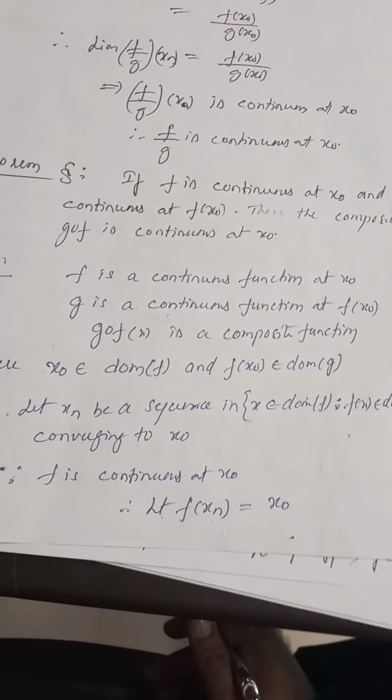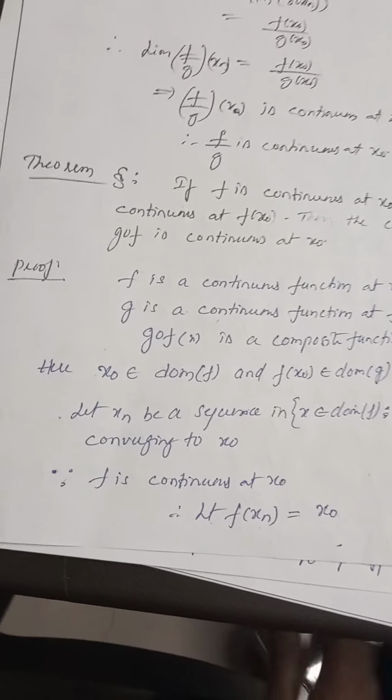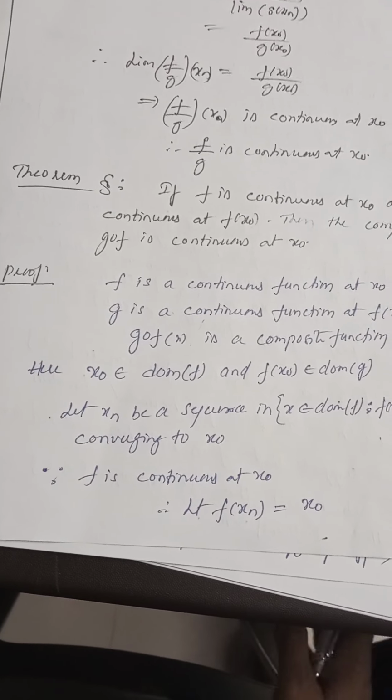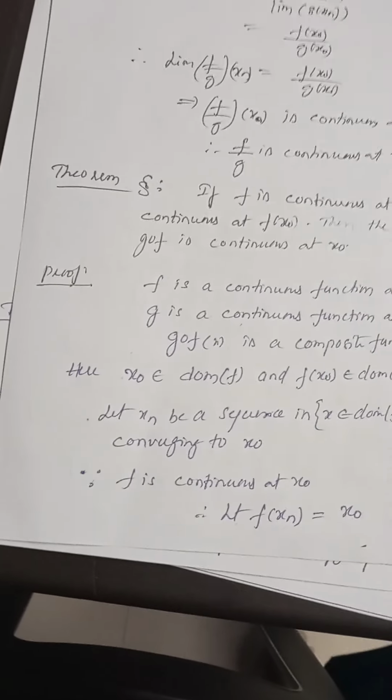And f of x naught belongs to the domain of g. Since f and g are functions, now we have to find their range and domain, right? We are taking one element from the domain, meaning the first set, and codomain means the second set, right?